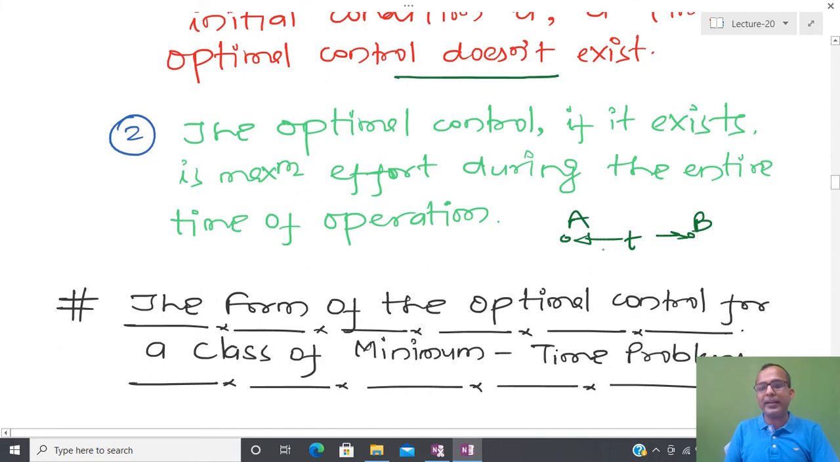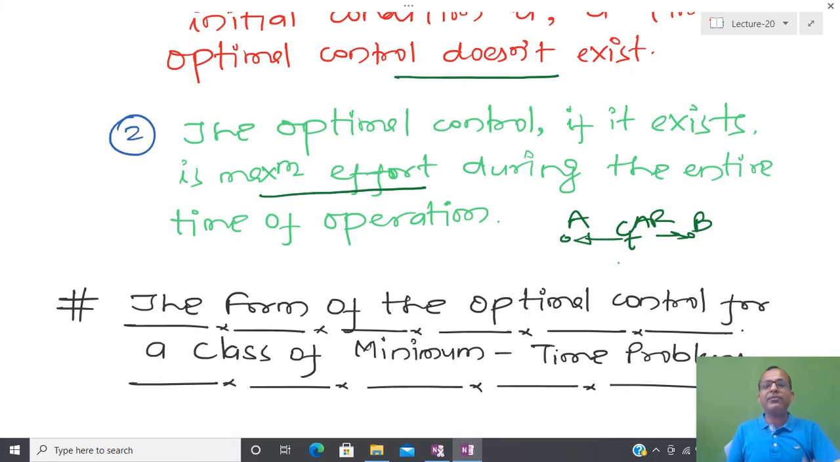So during the whole operation, if we are going to solve the optimal control problem, at that time we have to apply the maximum effort in terms of magnitude. In this simple example of a car, whenever we are accelerating, I have to apply the maximum amount of thrust, and whenever we are decelerating, we have to do the same kind of thing. So magnitude wise, that is again some maximum.